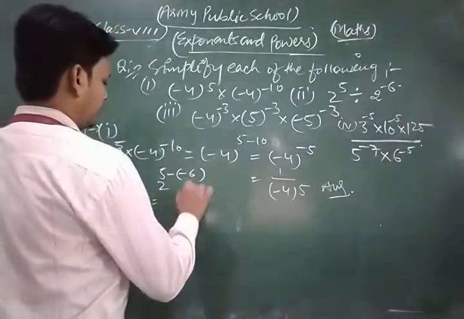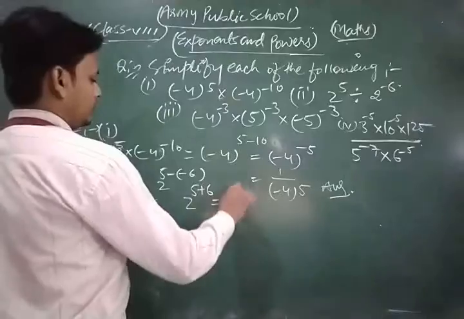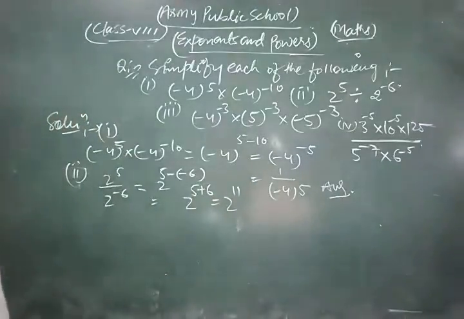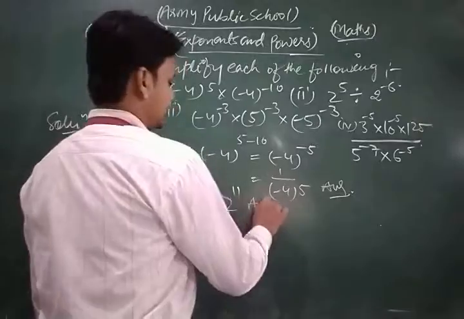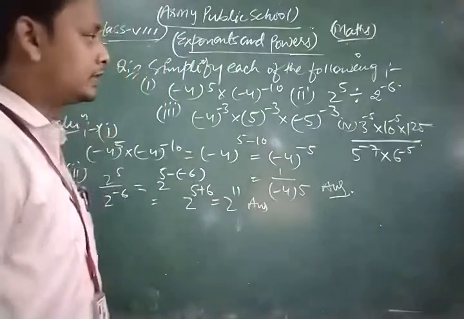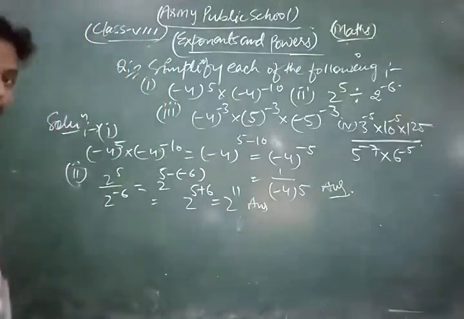So we get 2 power 5 plus 6, that is 2 power 11. Okay, so this is the required solution of the given question. Similarly, in third question, dear friend, look.